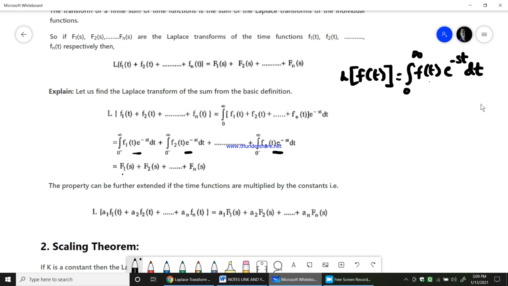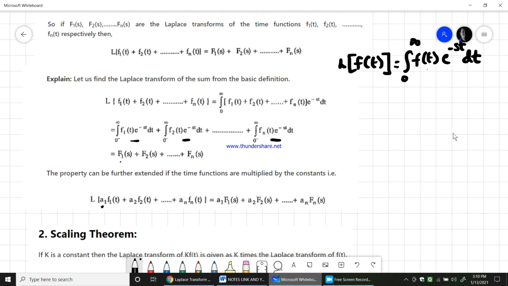Now further, if you extend this linearity property, if there is any constant multiplied with each function, for example a1 is multiplied with f1, a2 is multiplied by f2, plus so on plus an is multiplied by fn of t, then such constants get multiplied even with the Laplace transforms of those functions, which is a1 F1 of s plus a2 F2 of s plus so on plus an Fn of s. Okay, so that is the linearity property of the Laplace transform that we discussed.